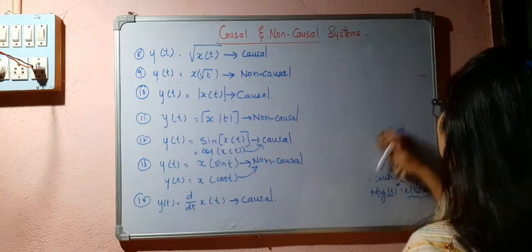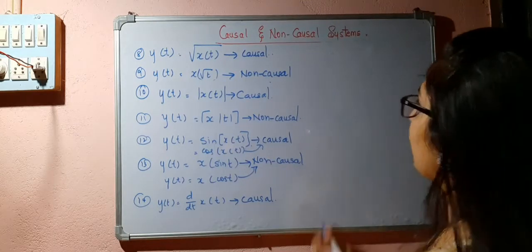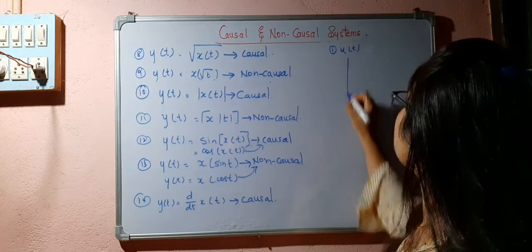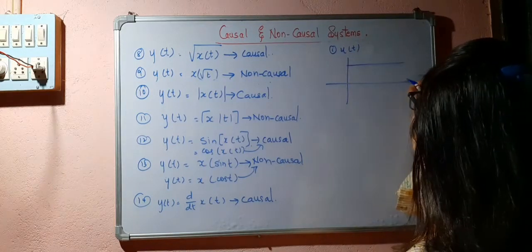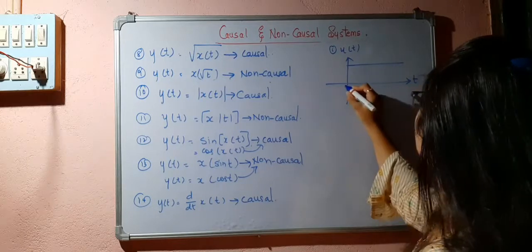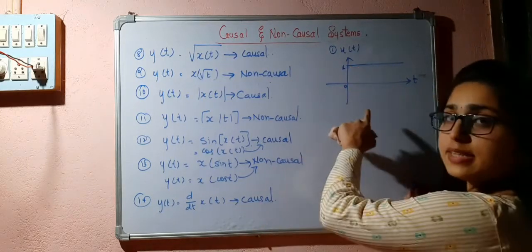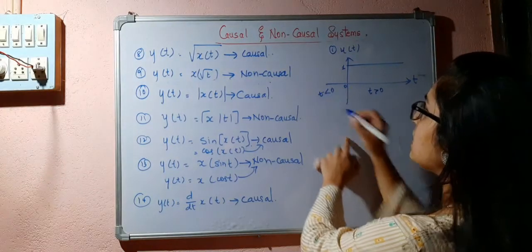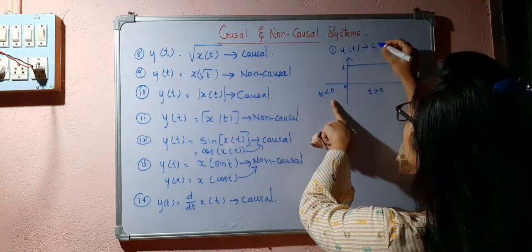Now we will see what happens. One example I can consider is u of t. U of t means you have the signal like this, right? This is only for t greater than 0. For t less than 0, this is equal to 0. So this is a causal signal.